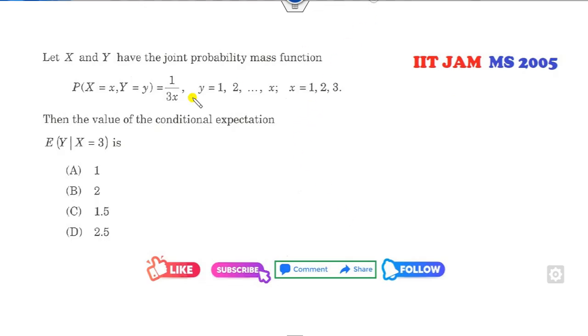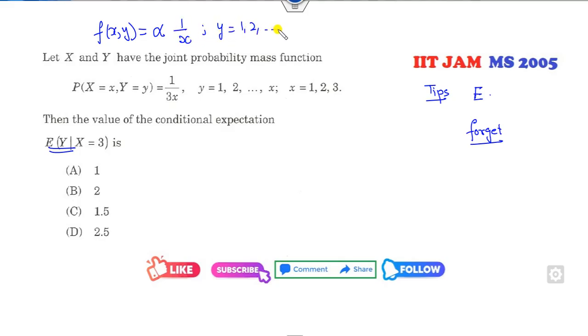Look at this another one. X and y is given to you as f of x comma y, and your target is to find the mean. Remember always, whenever you are trying to find the expected value, forget about the constants. Don't think about the constant. So it is proportional to 1 over x. Y varies from 1, 2 and so on. My target is to find y condition x.